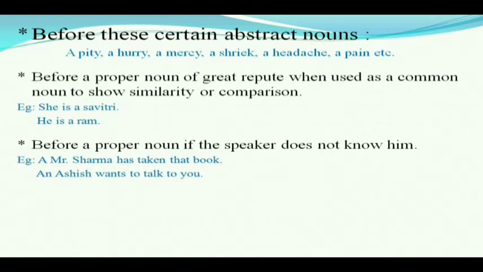Next point, before a proper noun if the speaker does not know him. For an example, a Mr. Sharma has taken that book and an Ashish wants to talk to you. It means the speaker does not know the subject. He is not familiar with the person, therefore he says an Ashish wants to talk to you. So here an has been used as an alternative to any.